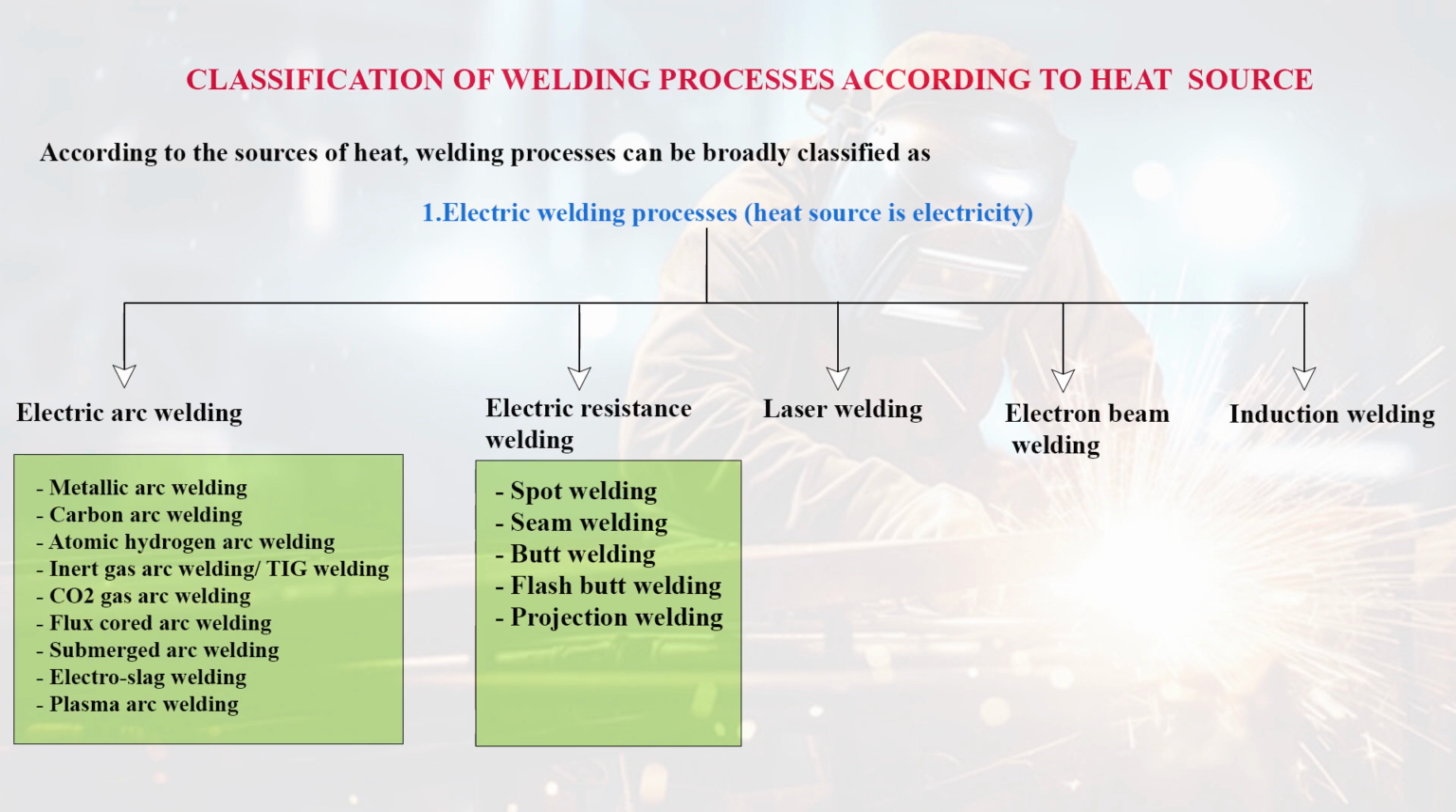Classification of welding processes according to heat source. According to the sources of heat, welding processes can be broadly classified into three parts. The first one is electric welding processes. Second one is gas welding processes. Third one is other welding processes. Electric welding processes. It can be classified into 5 parts. Electric arc welding, electric resistance welding, laser welding, electron beam welding, and induction welding. You can see the further classifications in this chart.